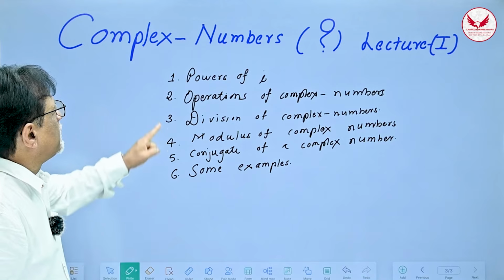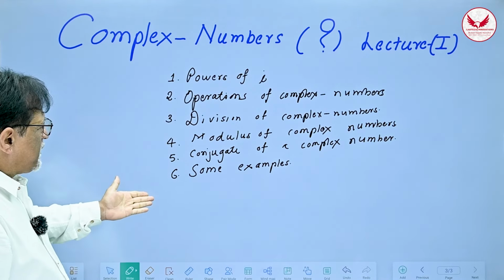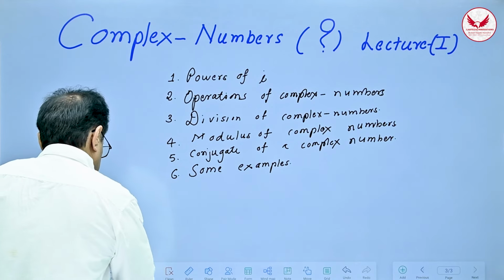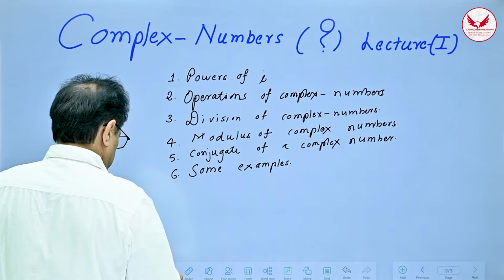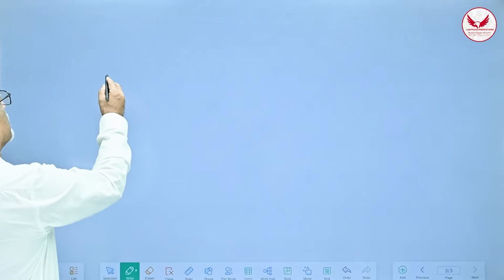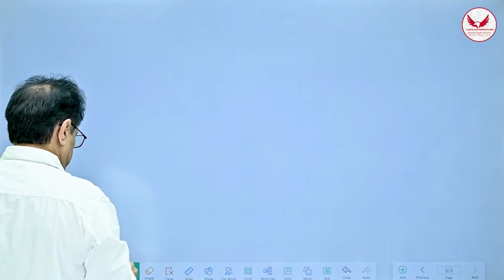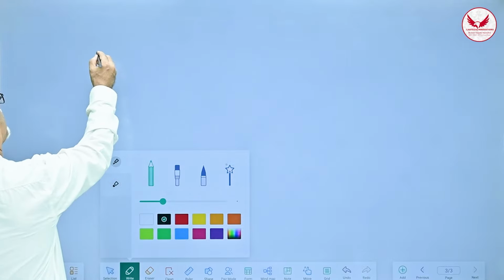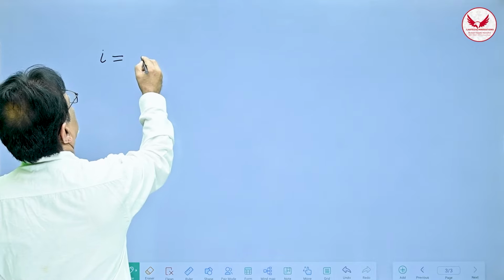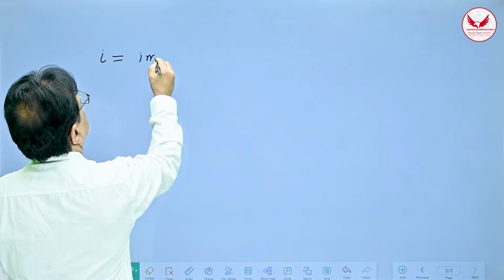So, number 1, these are the topics which I spoke about, and these are the topics I'm going to cover. Now I'm going to erase it, okay? So let us see what is i. i is called the imaginary unit.